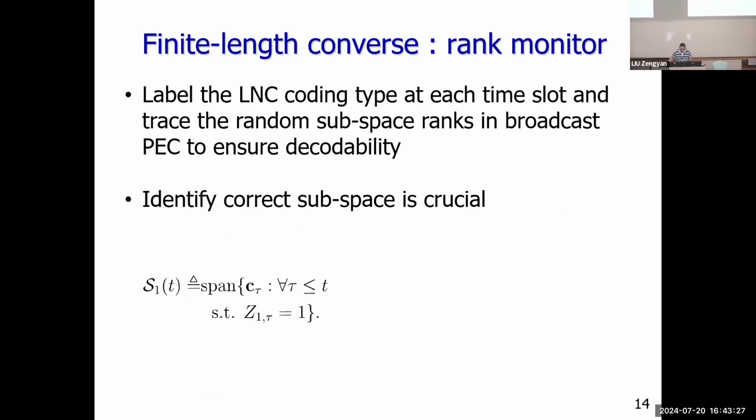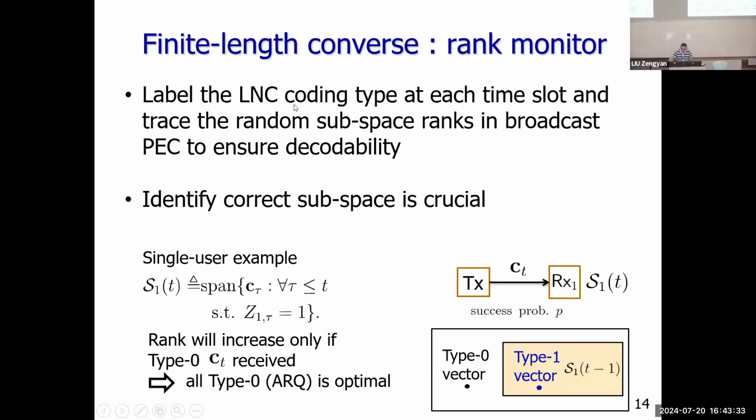So here we instead use a technique tailored for the LNC. Because it's linear, we can observe the random rank enough to ensure decodability at each receiver. As long as we can find the correct subspace and monitor its rank, if we can identify the correct subspace, and this correct subspace can ensure the decodability, then we can bound the error probability for all possible network coding.